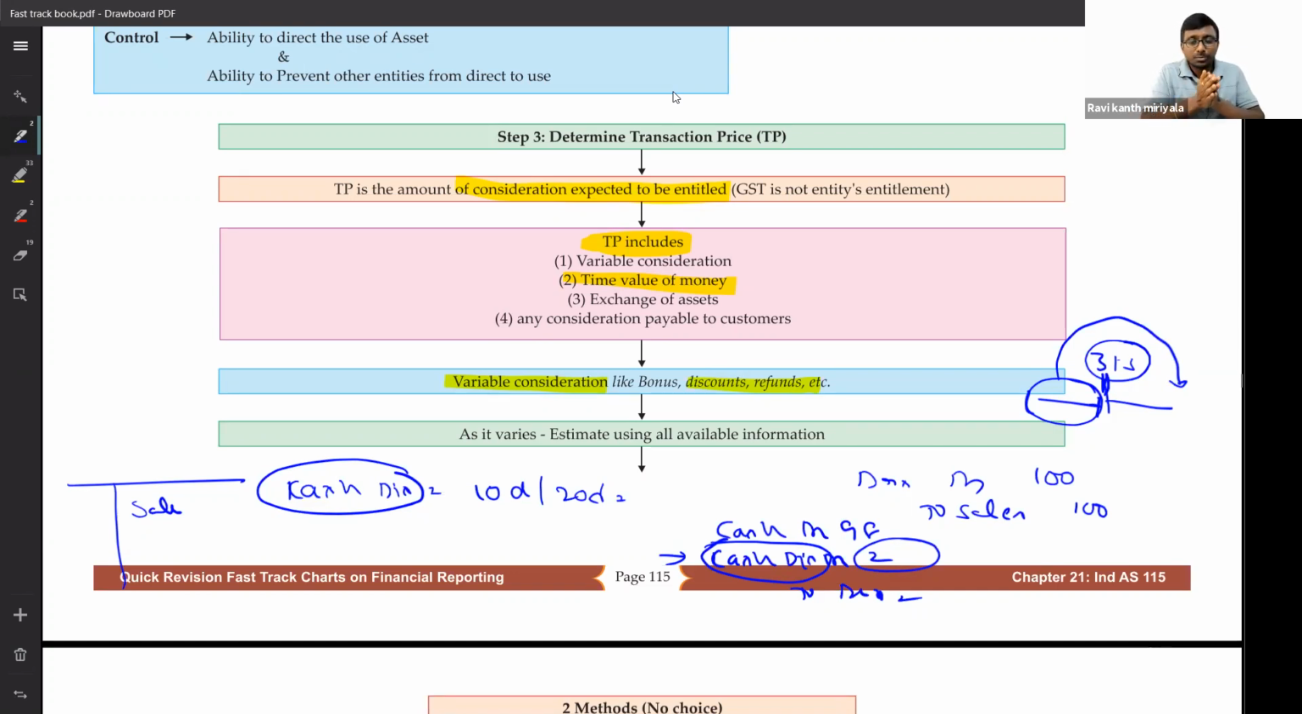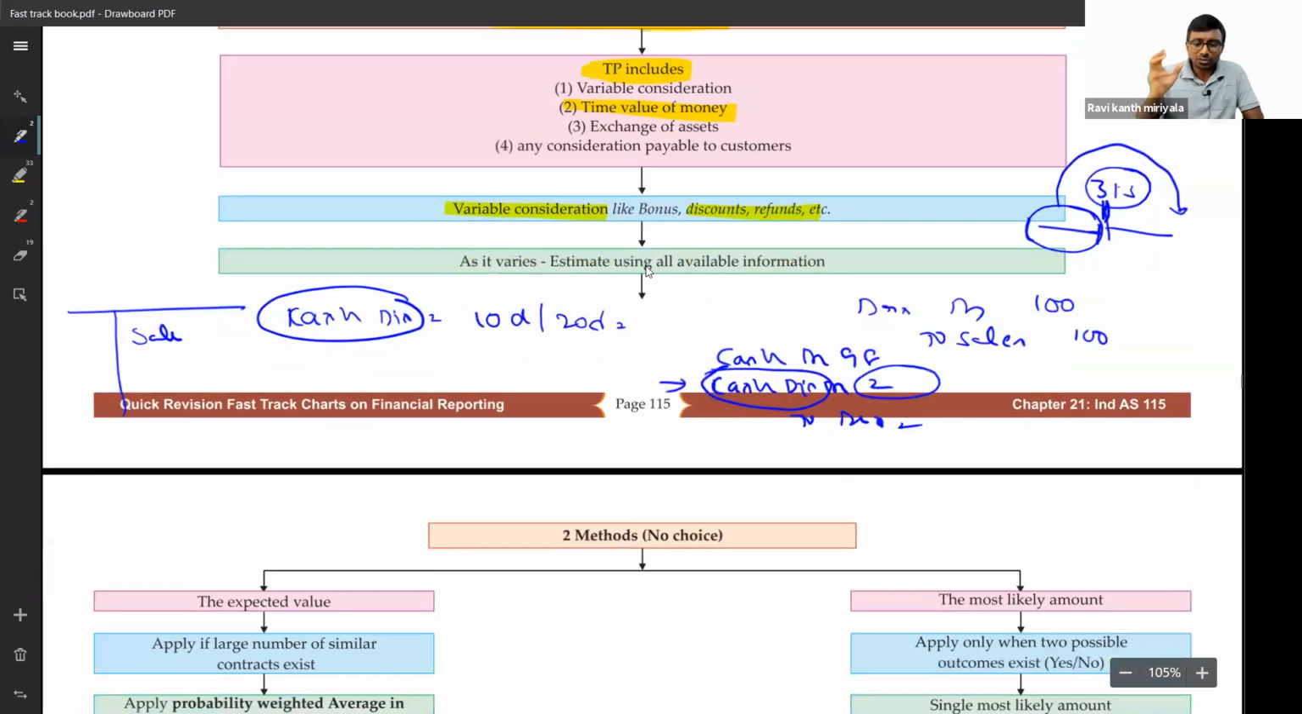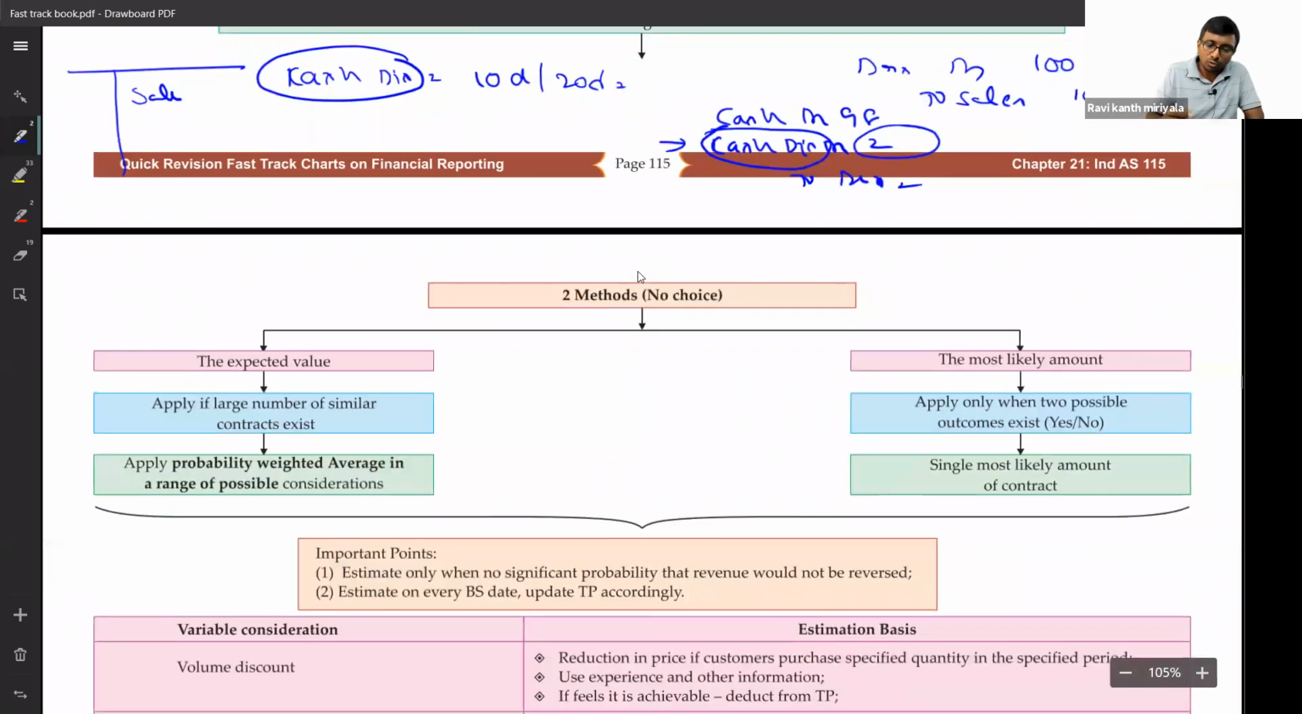But sometimes what happens, if you have given a period, not for cash discount but some other discounts, a longer period, like 6 months, 3 months, something like that, then estimation is required, because you don't know how many are going to get the discount, how many are not going to get. That is when estimation is required. Hope you understand. So that's what I told you yesterday.